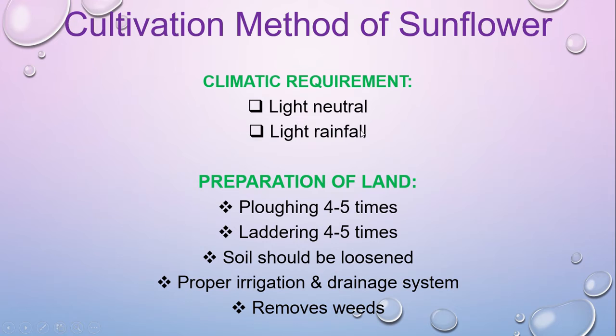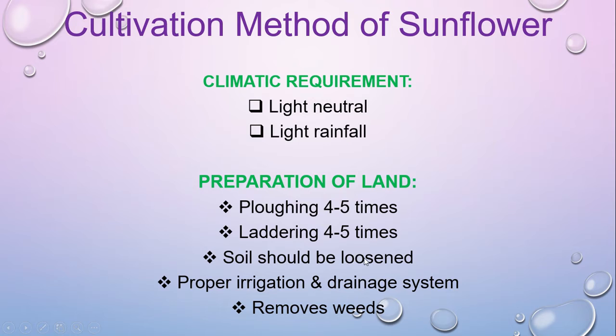Climate: light, neutral, and light rainfall is required for this crop cultivation. The land should be tilled about 4 to 5 times, with laddering about 4 to 5 times to level the land.